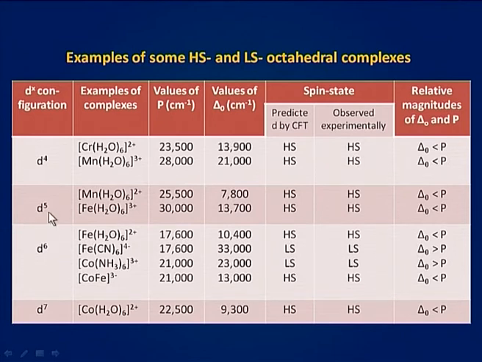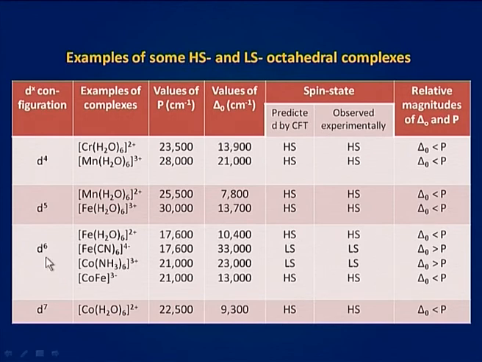For D5 configuration, for Fe(H2O)6 3+, we can see that delta O is less than P. Here also CFT predicts a high spin complex, and experimental facts also says that high spin complex is formed.